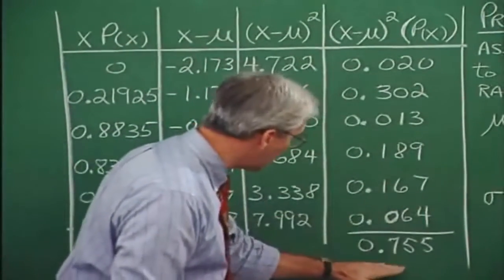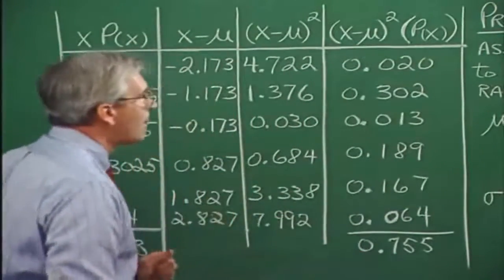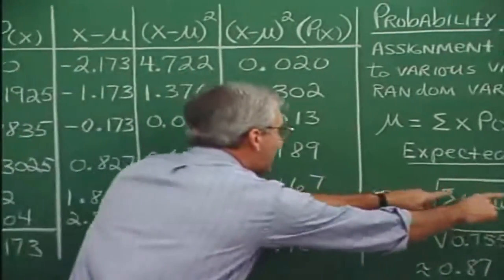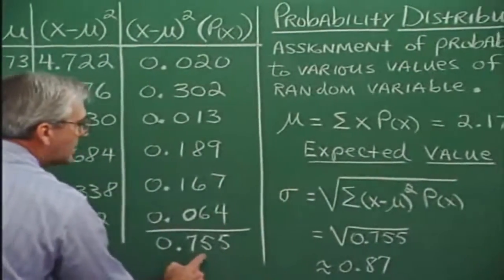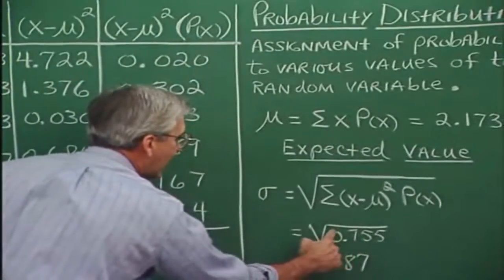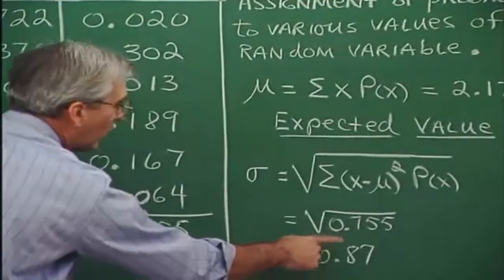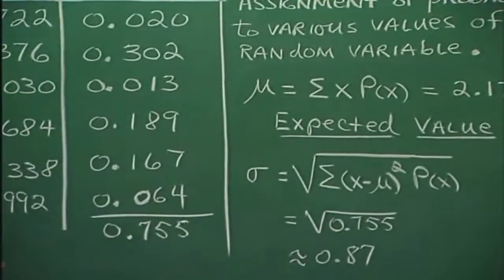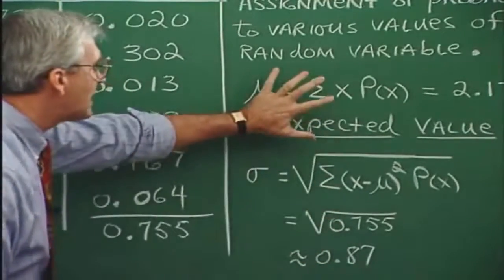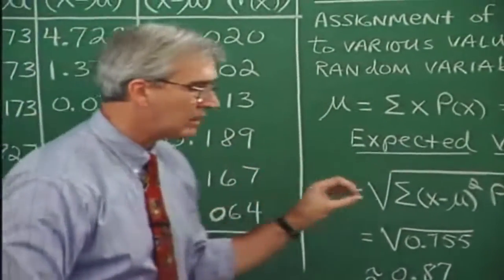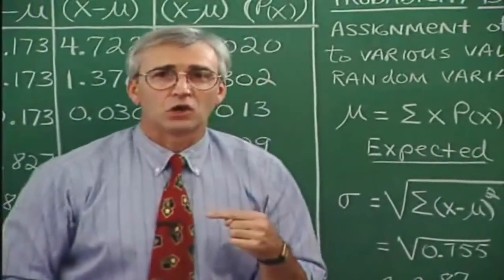And here's the sum of those. This value is the one that goes under the radical. So it's the 0.755 that's under the radical, and the square root of that gives approximately 0.87. So the values that we calculated here are consistent with the values that we calculated a different way earlier.